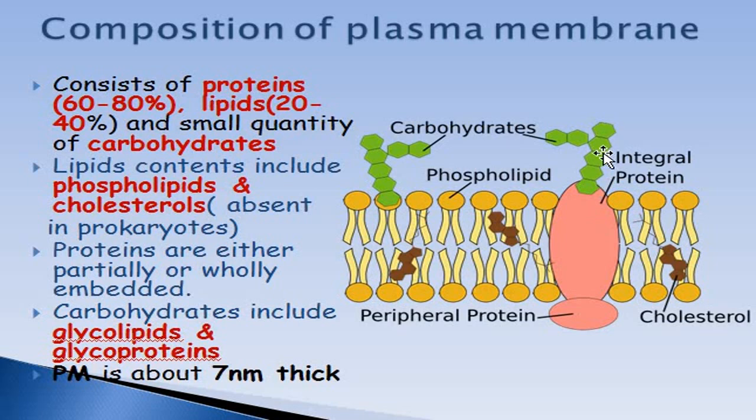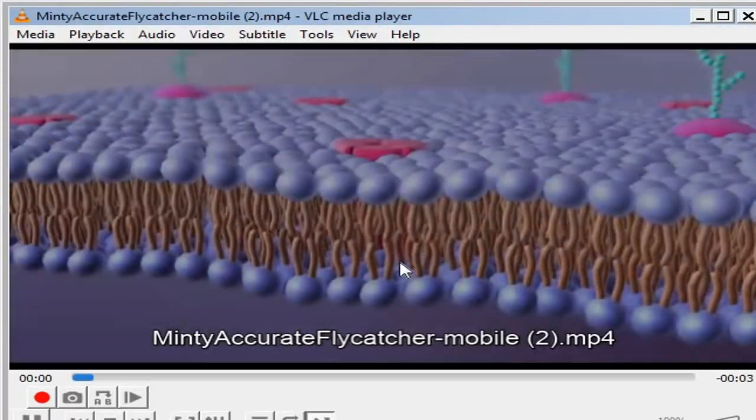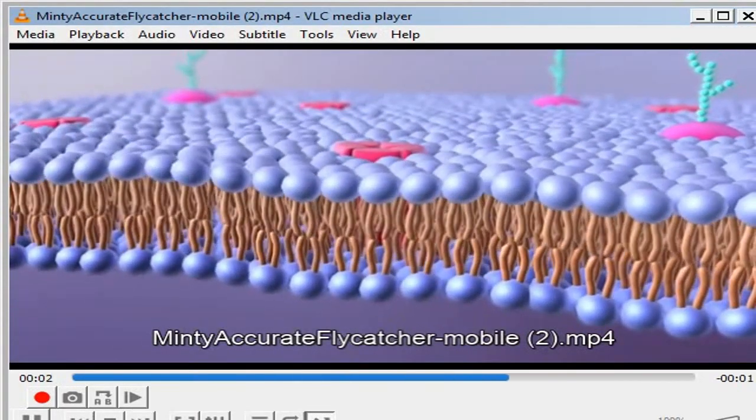This green part in this figure is representing the carbohydrates. They may be attached either to the proteins or to the lipids. If they are attached to the protein, they are called glycoproteins. If they are attached to the lipids, they are called glycolipids. And the thickness of the plasma membrane is 7 nanometers. This is a video that shows the fluid nature of the membrane.